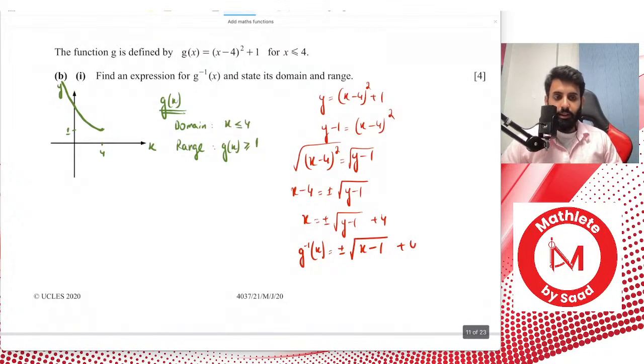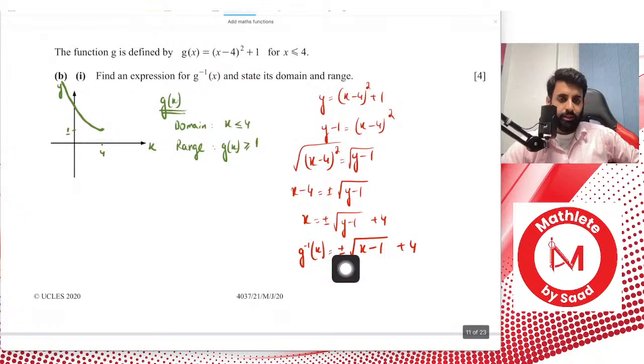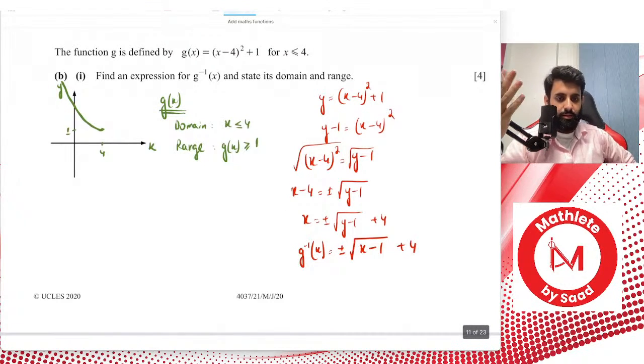Now here's a question for you. Are we going to go with plus outside the square root, or are we going to go with minus outside the square root? Yes, we're going to go with minus.